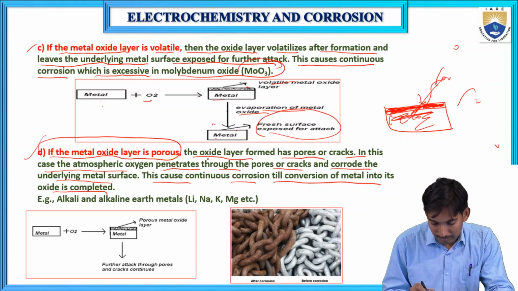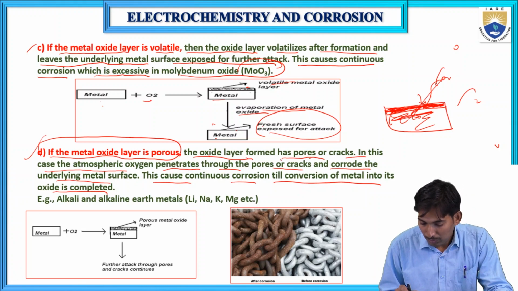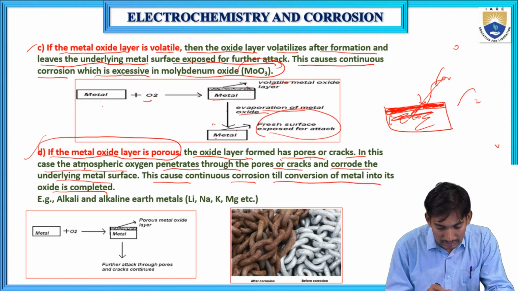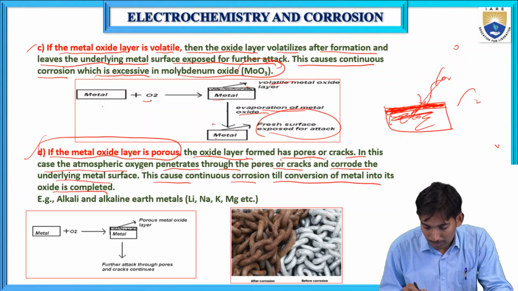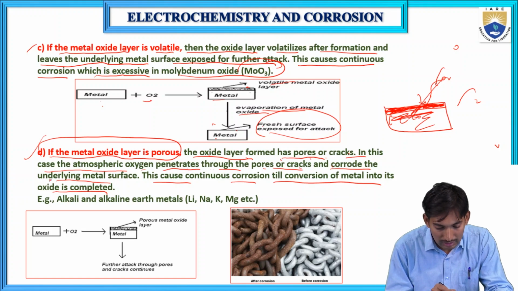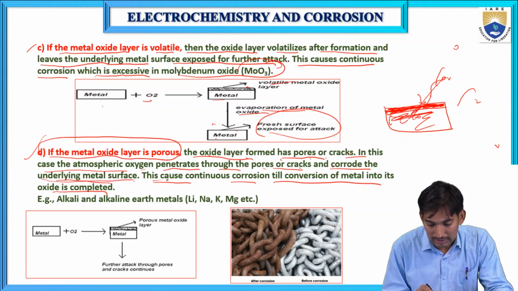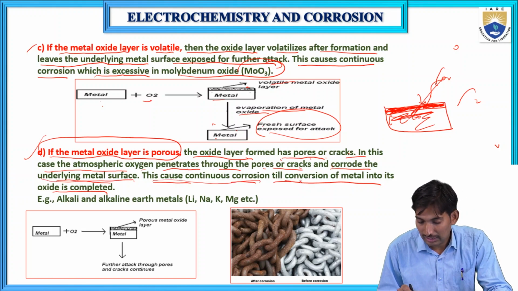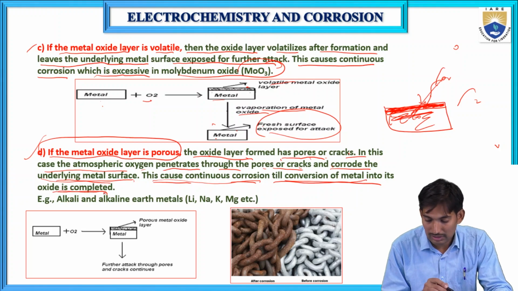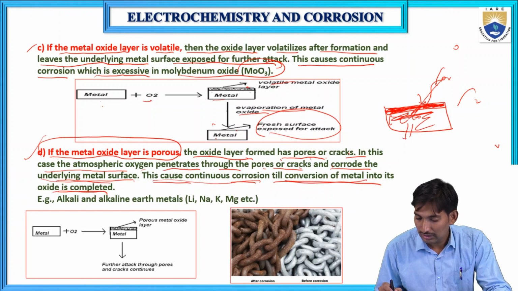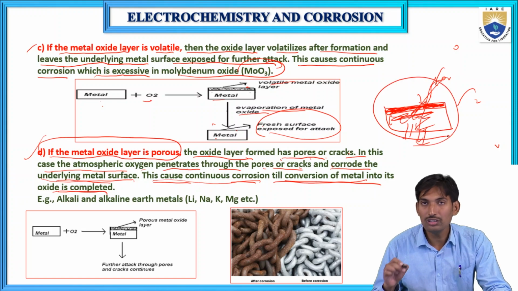The oxide layer is formed with pores or cracks. In this case, atmospheric oxygen penetrates through the pores or cracks and corrodes the underlying metal surface. This causes continuous corrosion till conversion of metal into its oxide is completed. So it continuously takes place, and the total metal undergoes corrosion.